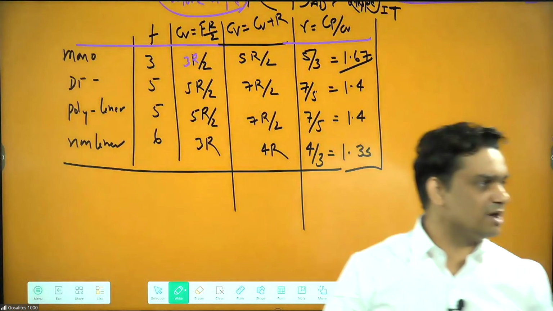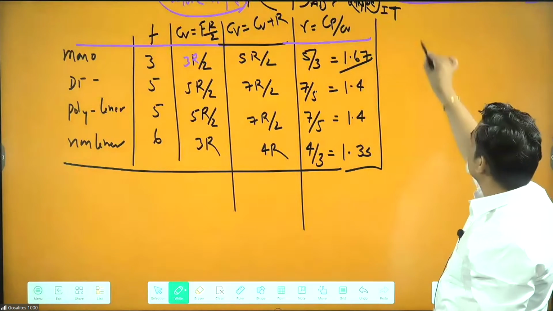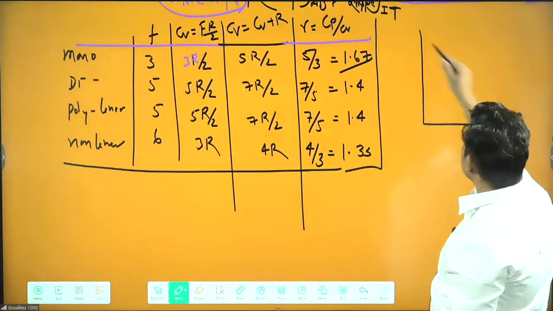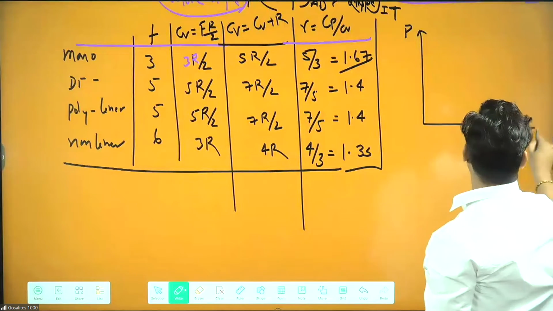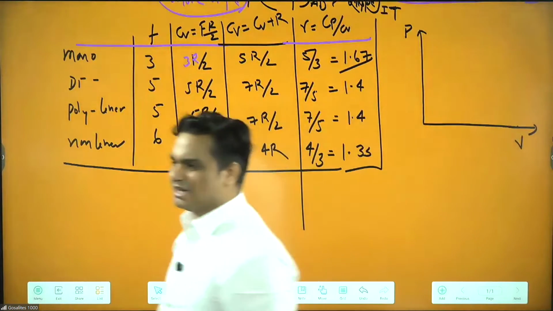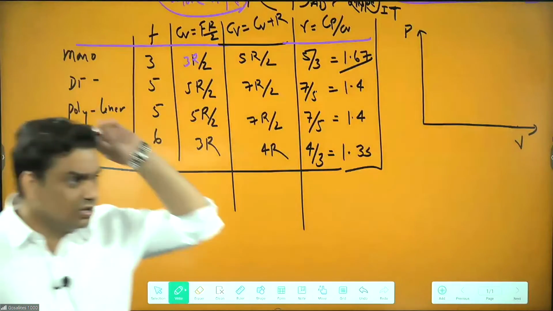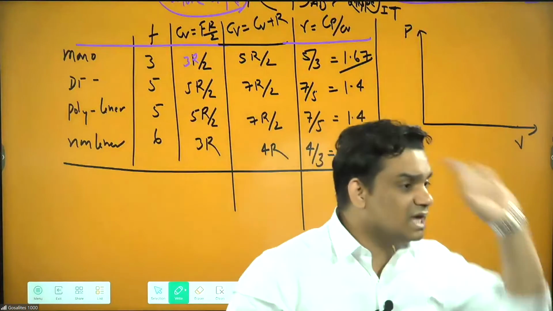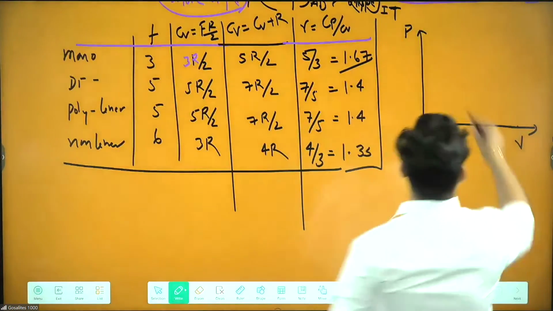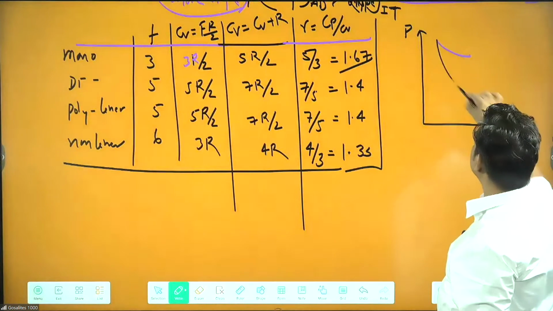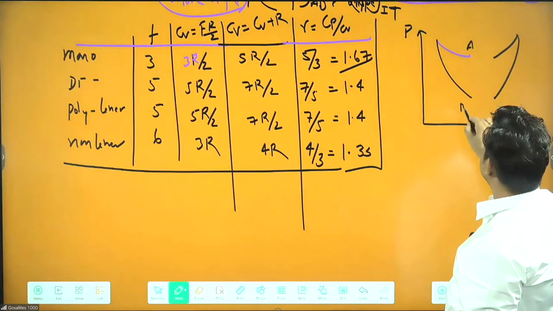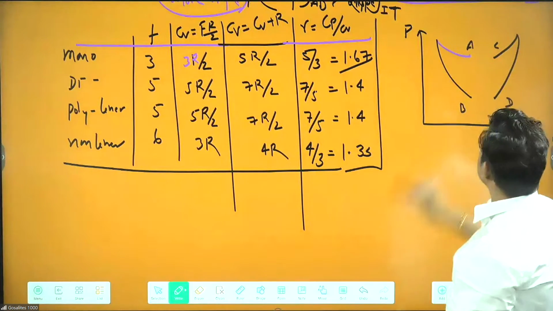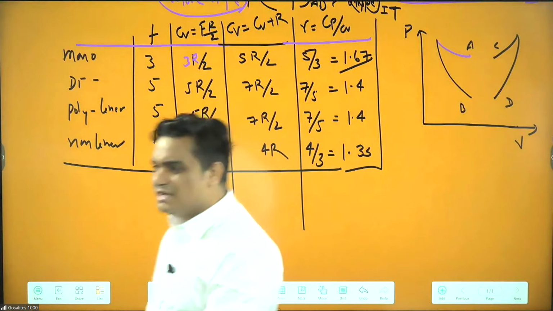Now I will ask a question here: do isothermal and adiabatic both have negative slope or positive slope? Both have negative slope. If I give these two curves, say A, B, C, D, what about C and D? C and D have positive slope.